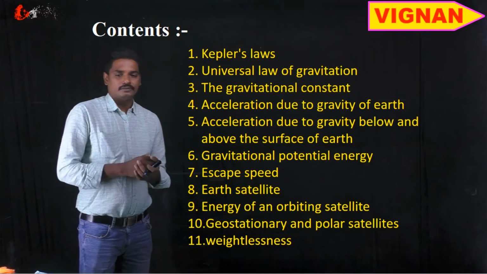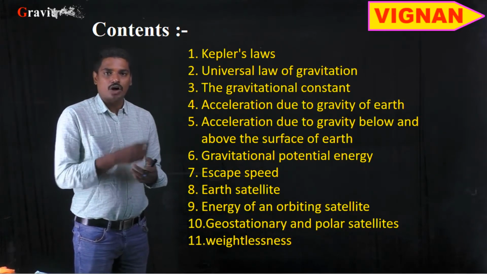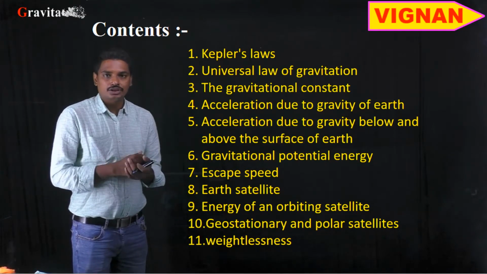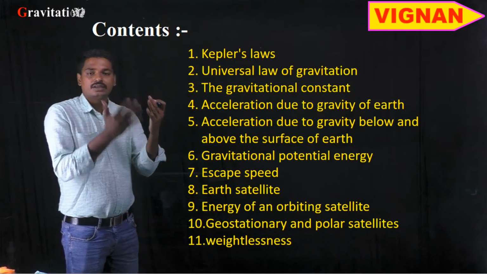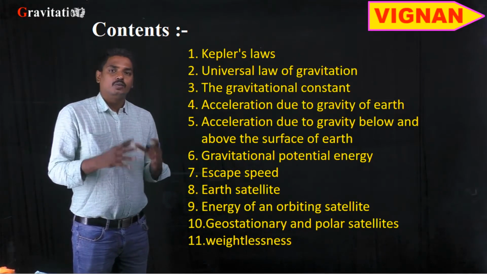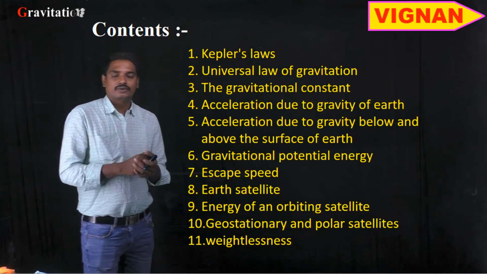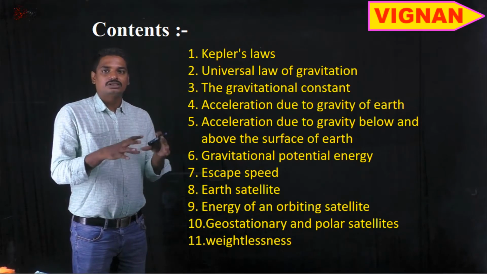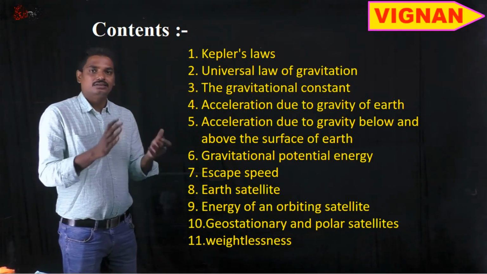In this session of the video, let us discuss what is acceleration due to gravity on the surface of the earth. What happens to the acceleration due to gravity when the object is above the surface of the earth and below the surface of the earth? And what are the factors that are affecting the acceleration due to gravity on different planets? Is acceleration due to gravity constant everywhere or does it change? Let us see in this session of the video.